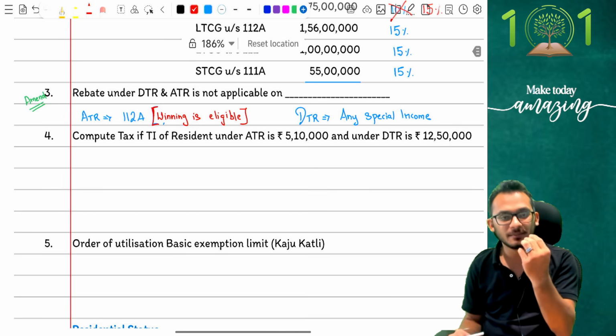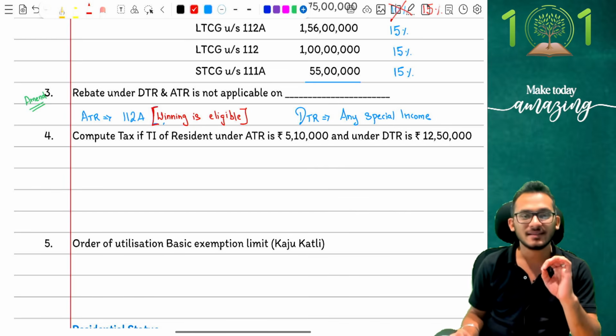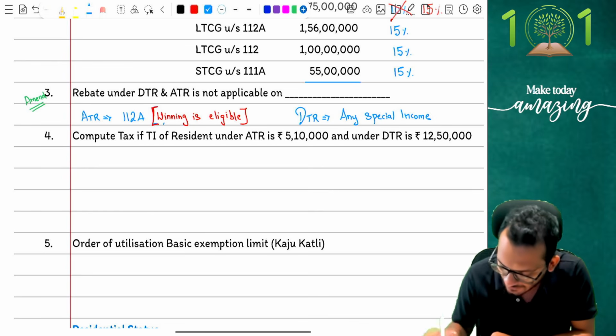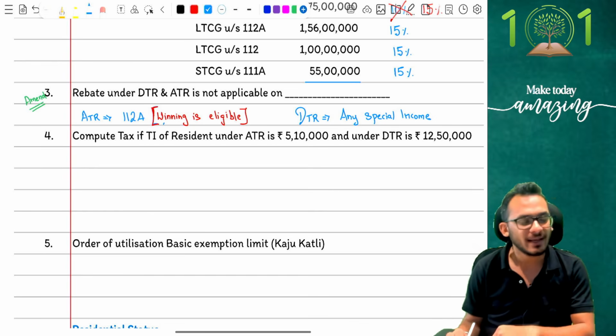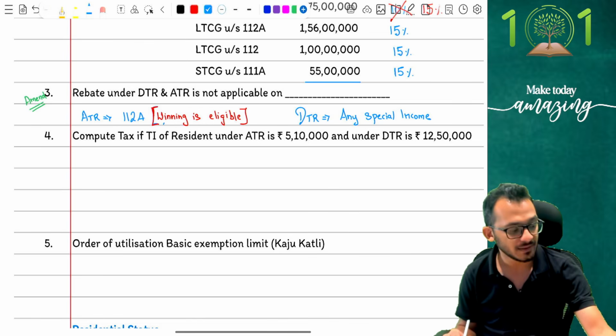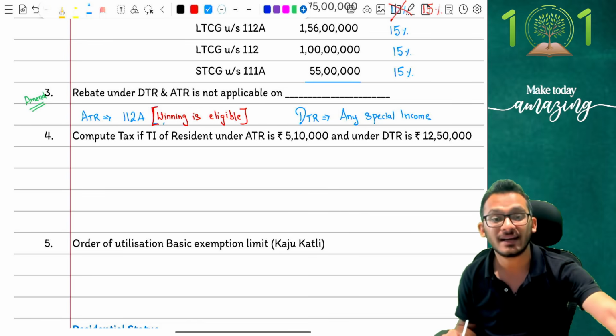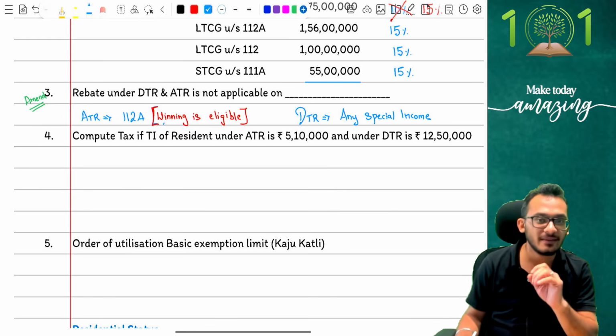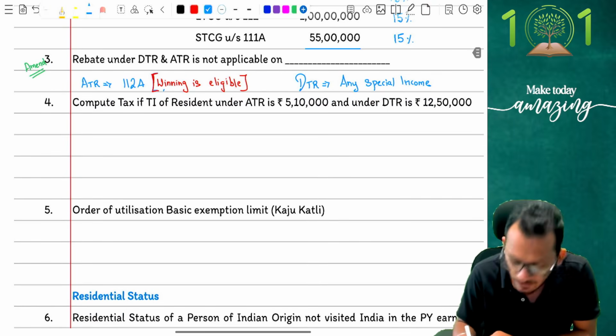I am looking at question number 4, a fun question from my side. Question says they want you to compute tax if the total income under ATR scheme is 5 lakh 10 thousand and under DTR scheme is 12 lakh 50 thousand. That is what the question requirement is. So under ATR I am at 5 lakh 10,000 rupees. With my income at 5 lakh 10,000 rupees, how do I calculate my tax?